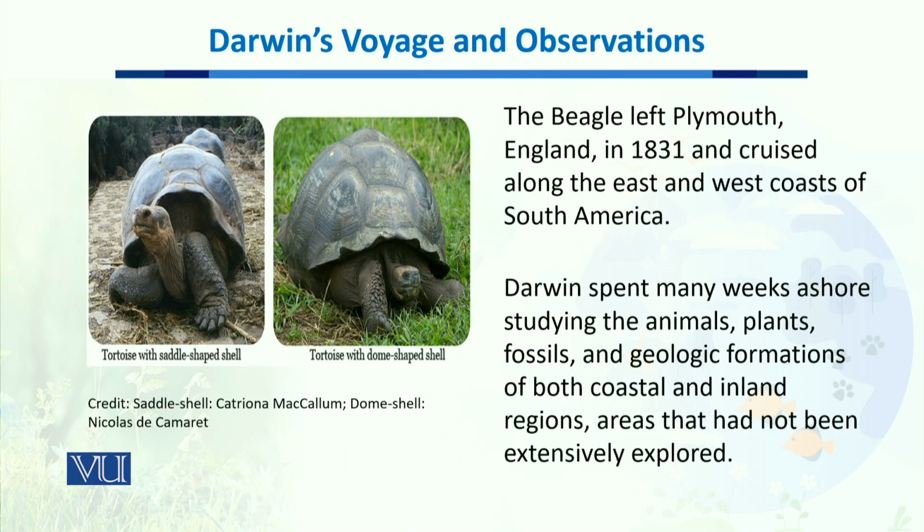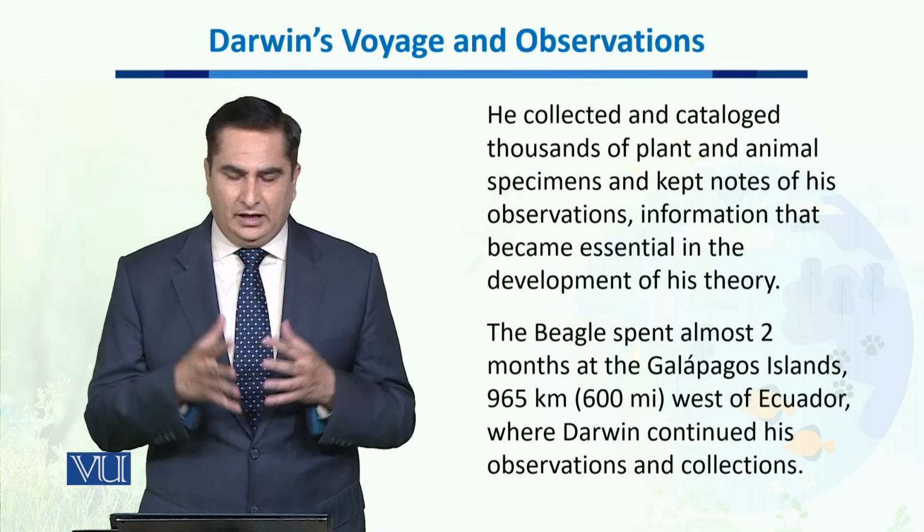During the observation, he also came across the tortoises in the Galapagos Islands. You can see here that there are two different species of tortoises. One of them has a saddle-shaped shell, while the other tortoise has a dome-shaped shell. So they were also among the observations of Darwin.